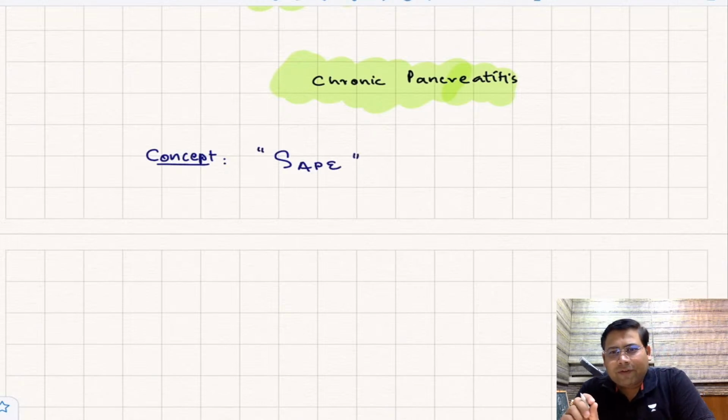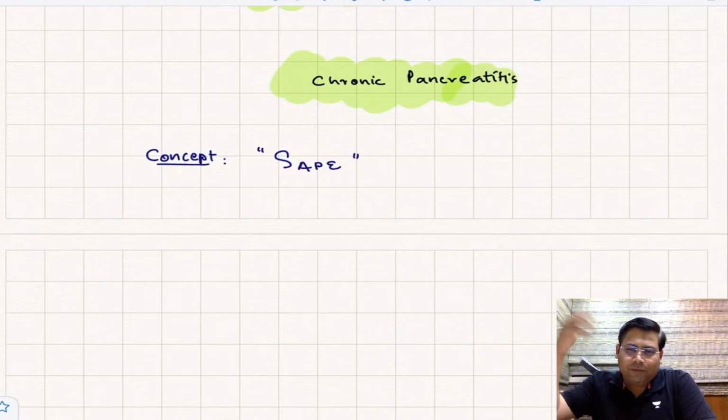SAPE means love at first sight. Do you know what is love at first sight? First time when you saw that girl, that intense feeling started, and the memory of that event is always there inside you. Even when she goes away from your sight, you're still thinking about her for the next 1 month, 1 day, 1 year, maybe for life also. So that is what SAPE is.